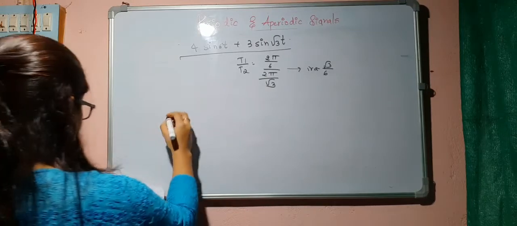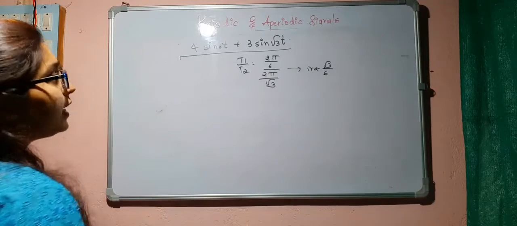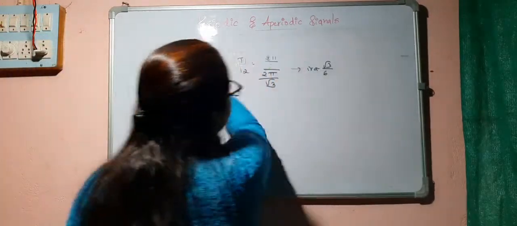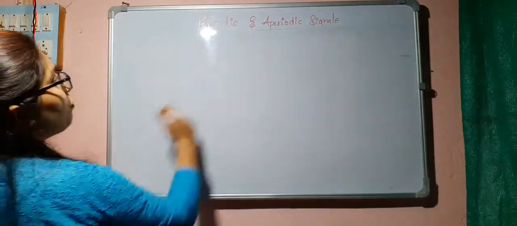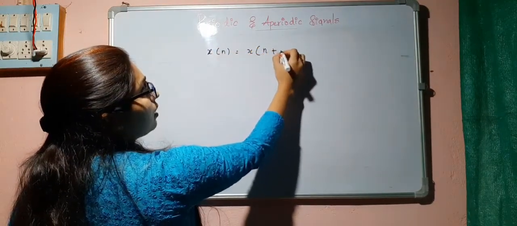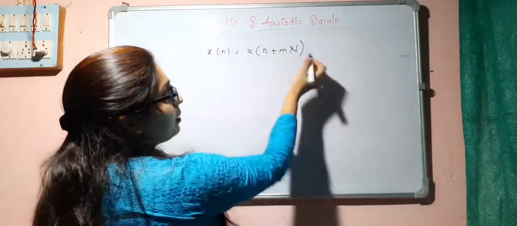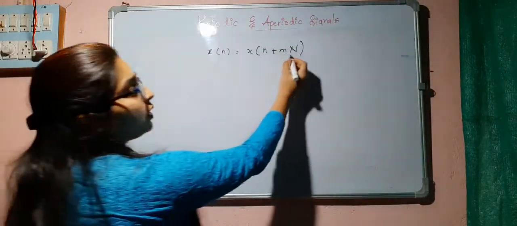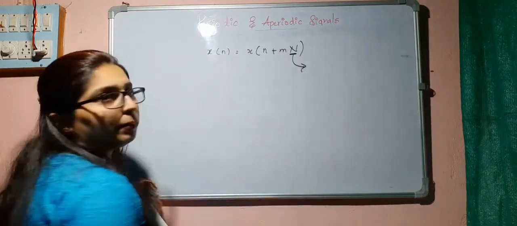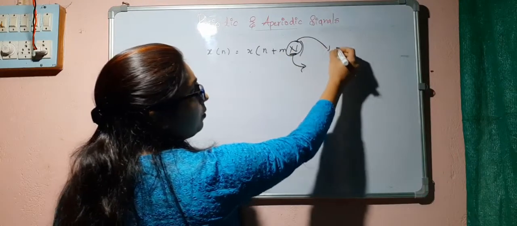Next is the discrete time signal. It will satisfy the condition x of n is equal to x of n plus N, where N is the fundamental period. But remember, this should be an integer.